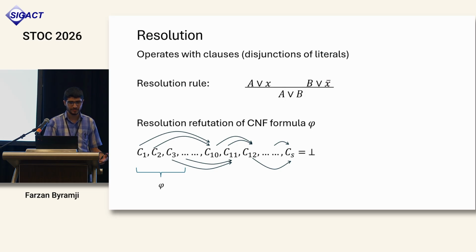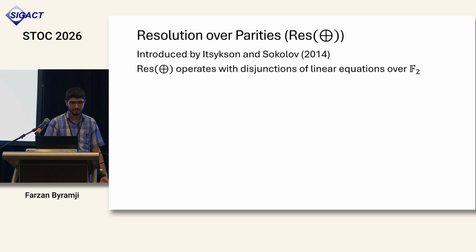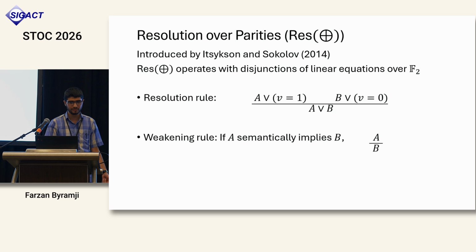Now, of course, the main complexity measure here is size, just the number of lines in this proof. And in this talk, we will be interested in an extension of resolution called resolution over parities. So Res(parity) is a proof system where the lines are now ors of linear equations over F2 instead of just literals. We have two inference rules now.